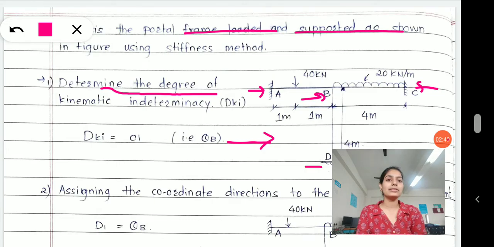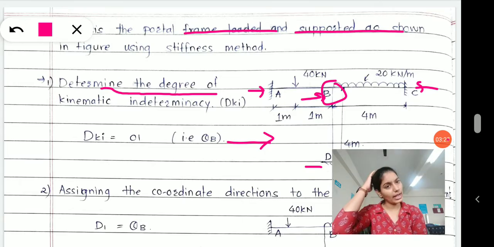And therefore since we have provided the restraint condition at these 3 places A, C and D, they cannot show any kind of rotation or displacement, right? And that's why we are left with only the support B here, where you might have a chance of rotation, because if there is a symmetry and if there is a certain loading condition which we observe, then we can say that theta B will be a place where kinematic indeterminacy can occur, and therefore theta B has been considered as the degree of kinematic indeterminacy.